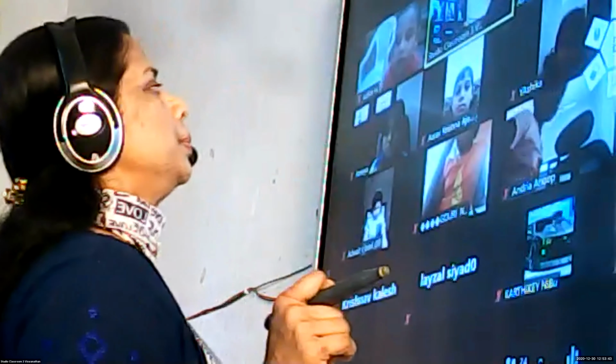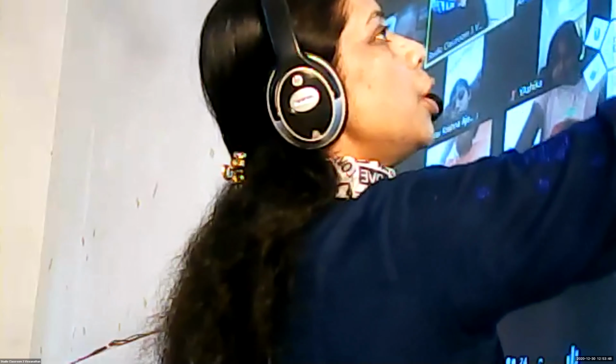So, we have finished with adjectives, noun, and verb in detail. Now, we are moving on to the next part, that is the adverb. Before we move on to the adverbs, I wanted all of you to be thorough with all these topics. Adjectives are nothing but describing words. What does it describe? Who can give me the answer? Anai, come on. A noun. Very good, Anai. Adjective describes a noun.